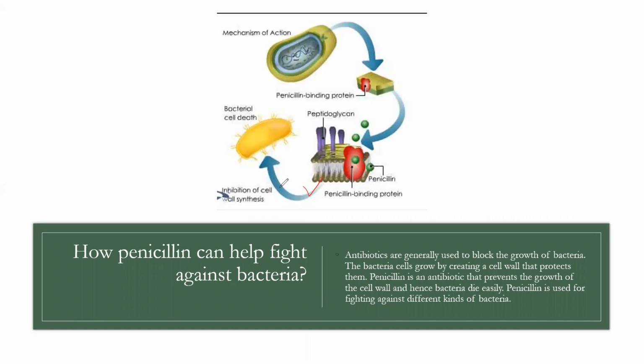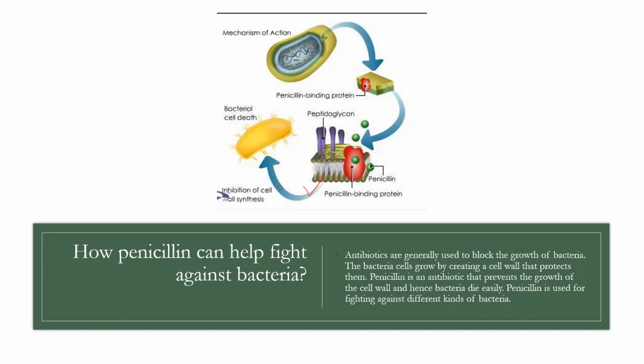Here on our screen, we have how penicillin helps in fighting against bacteria. Antibiotics are generally used to block the growth of bacteria in one way or another. In the case of penicillin, cell wall synthesis in the bacterial cell is inhibited.